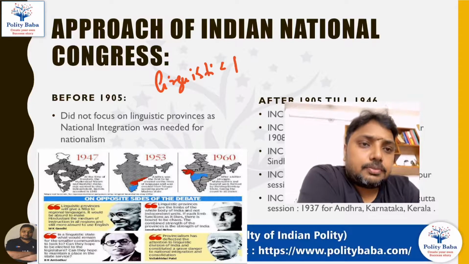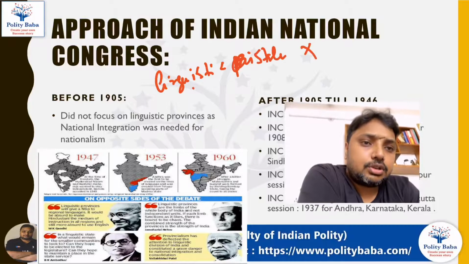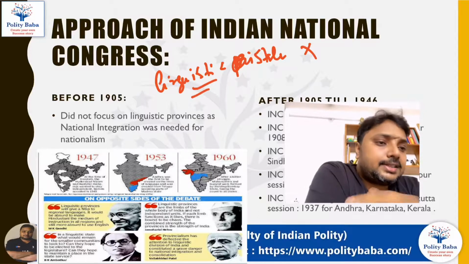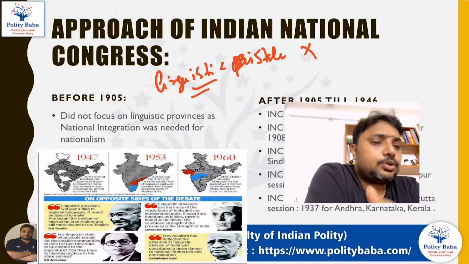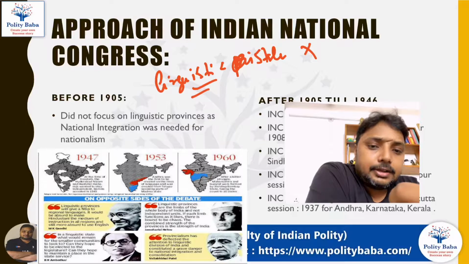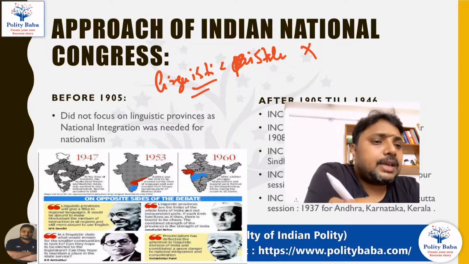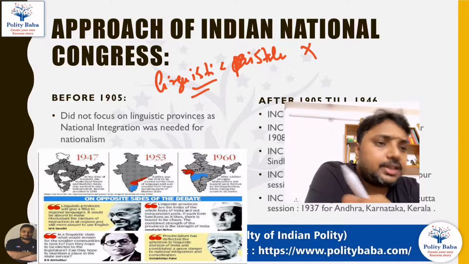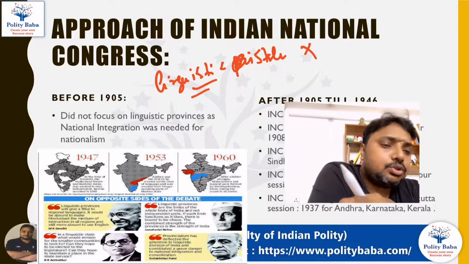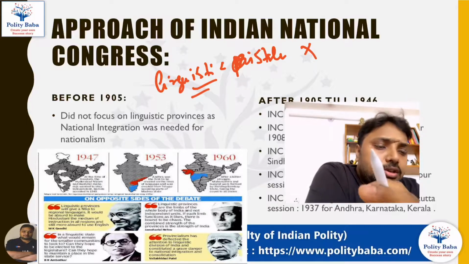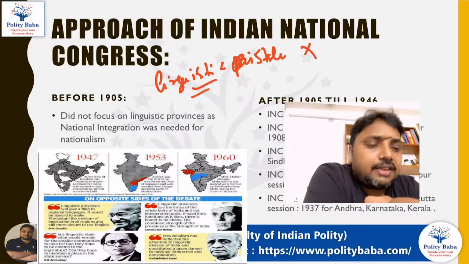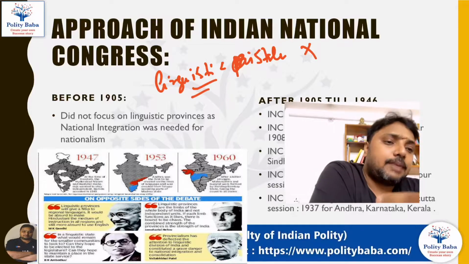It was not much in the favor of creation of linguistic states. It said that if states or provinces are formed on the basis of the language, then the nationalist feeling will be divided. So it's better that Bihar, Bengal, Odisha should live together. Bengalis, Biharis, Udiyas, they all should live together so that they can develop a feeling of Indianness among themselves.